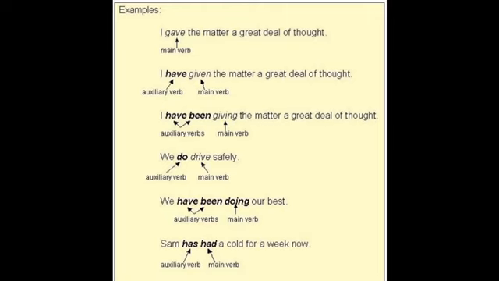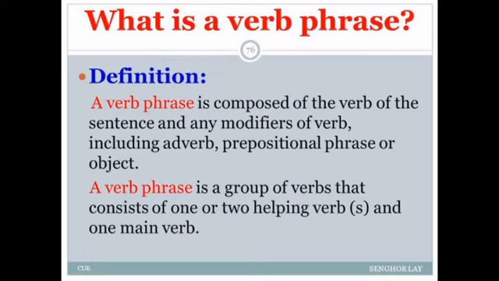Dear friends, it's time to summarize what we learned today. Today we learned about verb phrase and we have gone through two definitions and examples also. According to the first definition, a verb phrase is composed of the verb of the sentence and any modifiers like an adverb. The second definition is a group of verbs that consist of one or two helping verbs and one main verb.